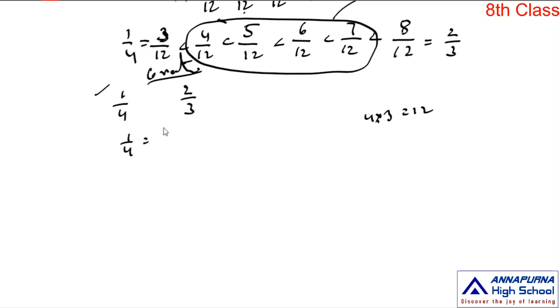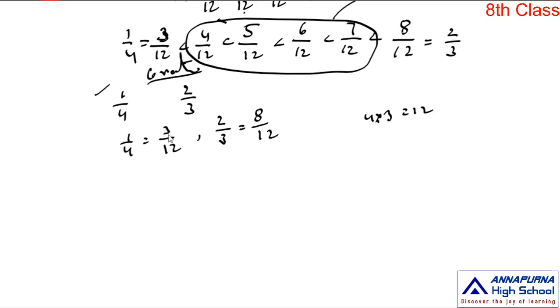1 by 4 is equal to 3 by 12, and 2 by 3 is equal to 8 by 12. So the denominators are the same. By taking these denominators, here we have only 4 rational numbers, but we want 6 rational numbers. What do we do? It is very simple. You find some more equivalent rational numbers with a large common denominator.